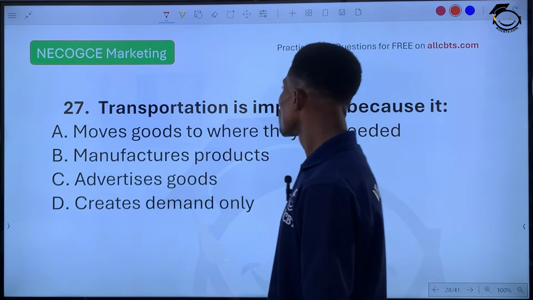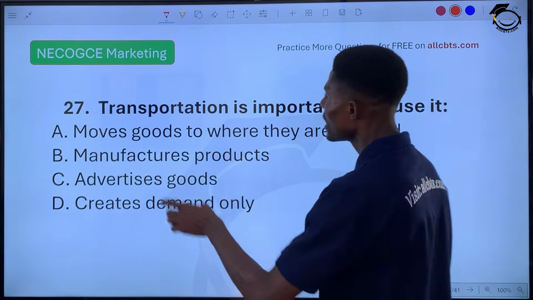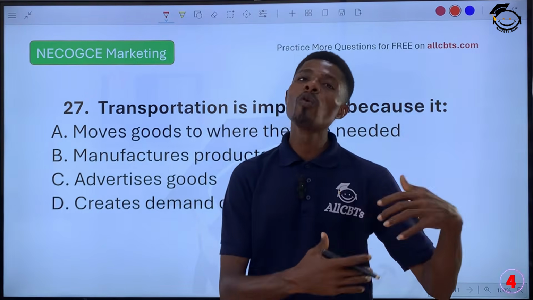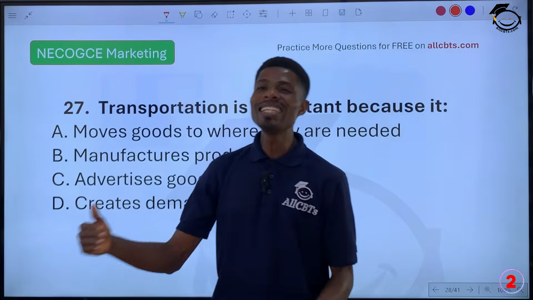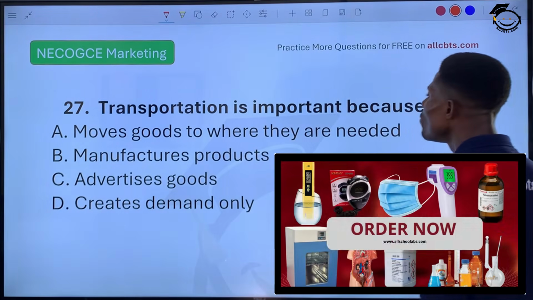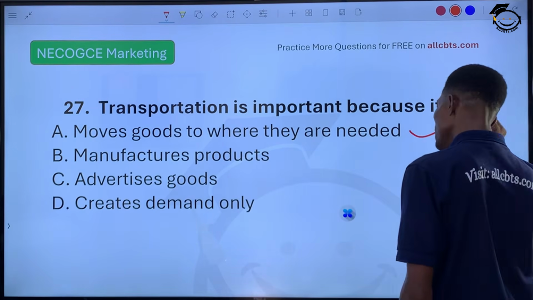Transportation is important because it involves the movement of goods and services from where it is produced or where it is stored to where it is needed by the final consumers. So our correct answer was moves goods to where they are needed mainly.